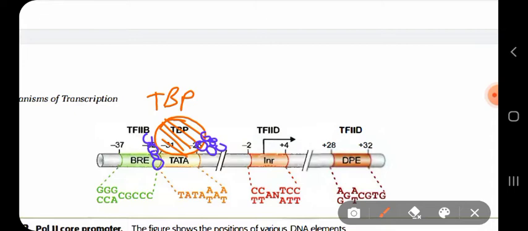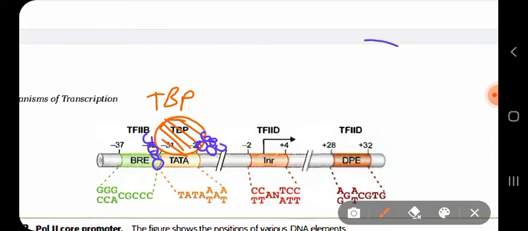Now, when this TATA box binding protein binds to the TATA box, it distorts the sequence of the TATA box. Distort means it changes the structure within that TATA box sequence. It actually melts and widens the groove.